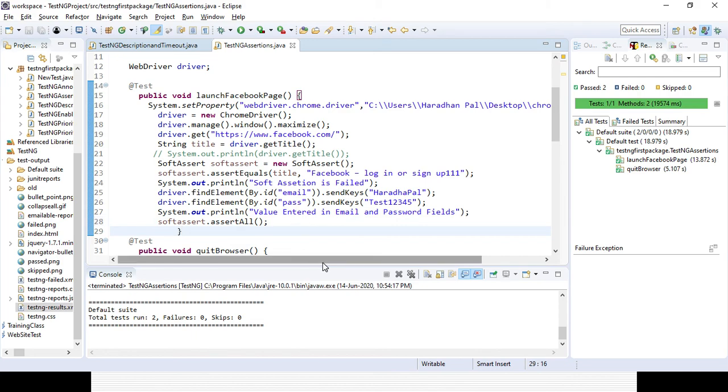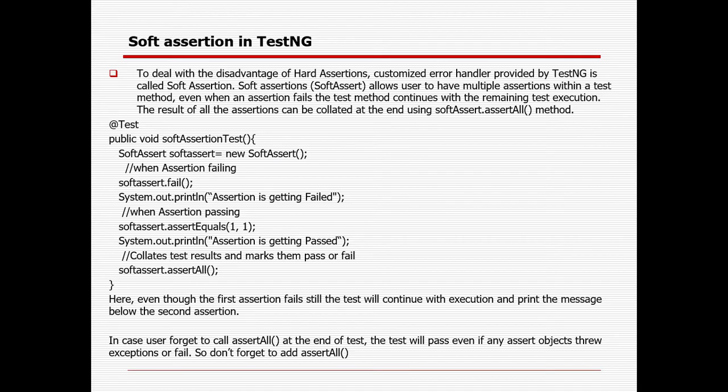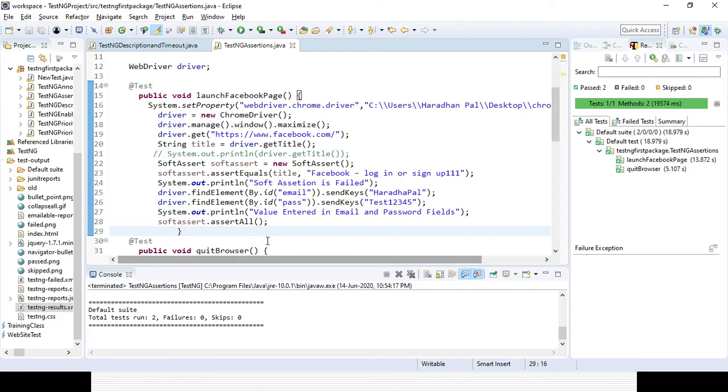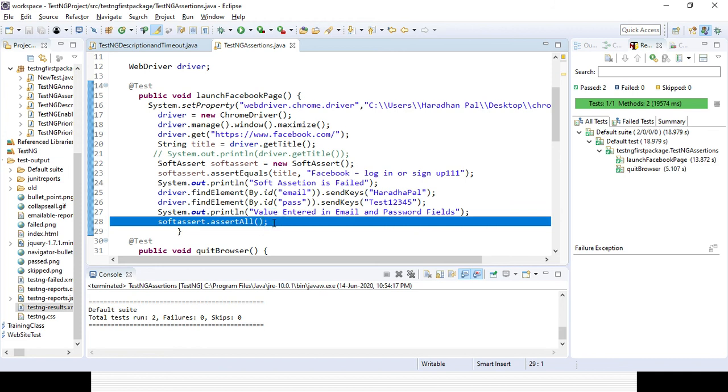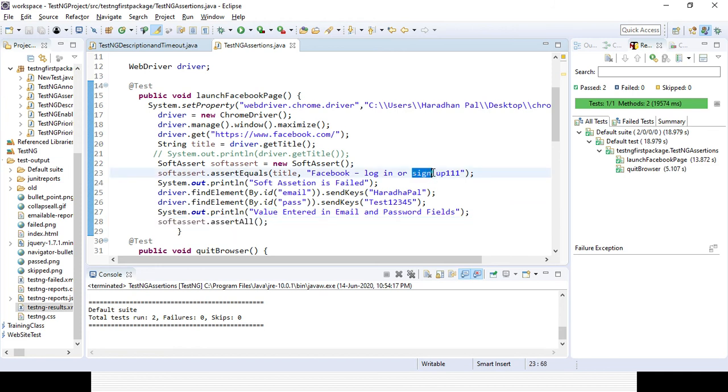I already mentioned in my PPT, in case you forget to call assert all at the end, the test case will pass even if any of the assert objects throw an exception or fail. So do not forget to add assert all. We need to use assert all methods so that the overall test case will fail, otherwise the overall test case will pass. So let's run the code and see.